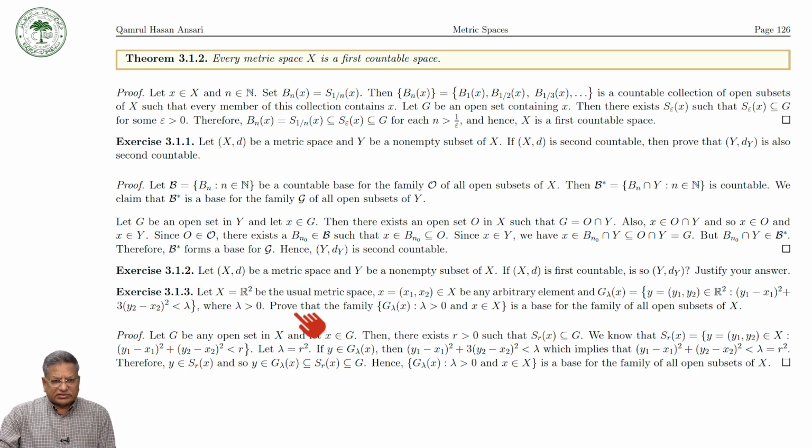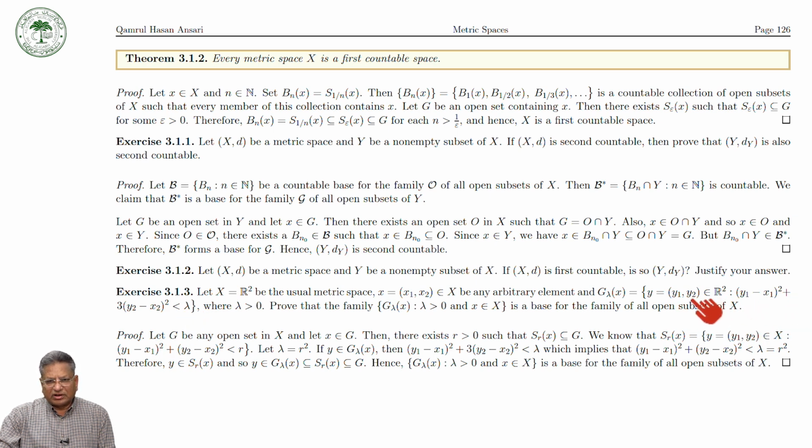Then the third exercise is the following. Let X be equal to R2 with the usual metric space. And let x, whose components are x1, x2, be an arbitrary element in X, and G lambda x is the ball. G lambda x is the set of all points y such that (y1 minus x1) square plus 3 times (y2 minus x2) square is less than lambda. It means that it is the disk. Okay, this is the disk.